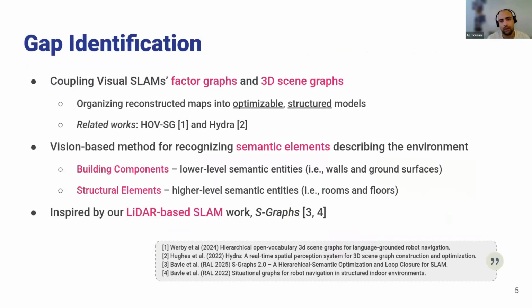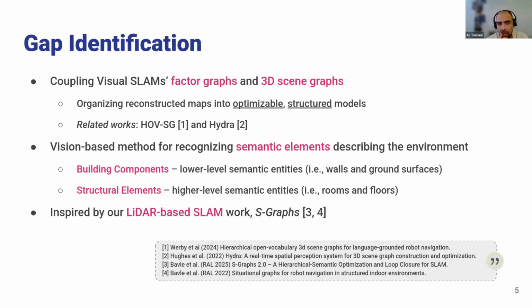So here the gap since we started working on the project was that we have visual SLAM, where of course we have some optimization happening, and for the modeling of the environments created by the visual SLAM, we generally use some sort of graphs, which are called factor graphs. This always helps us to update the relationship among the visual features that we detected so far. On the other hand, I just introduced you to the scene graph, so in general, the 3D scene graphs.